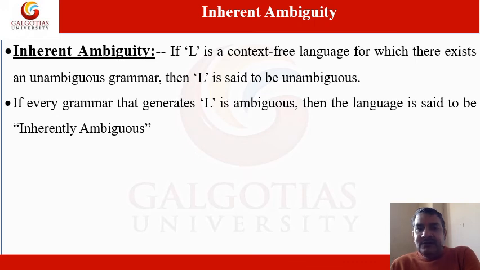Inherently unambiguous is not a term. Inherently ambiguous is the terminology. What is it? If every grammar that generates L is ambiguous, then the language is said to be inherently ambiguous. This is the concept of inherent ambiguity.